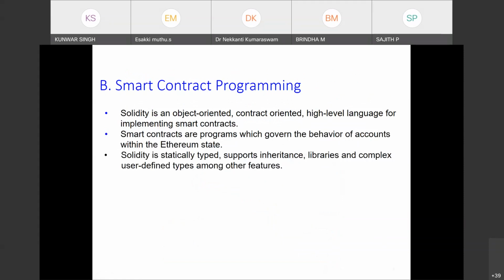Okay. So, smart contract programming. Solidity is an object-oriented, contract-oriented, high-level language, just like C++ and Java, for implementing smart contracts. Smart contracts are programs which govern the behavior of accounts within the Ethereum state. We'll see what accounts are. Solidity is statically typed, supports inheritance like C++, libraries and complex user-defined types, among other features. So these are the properties of Solidity.